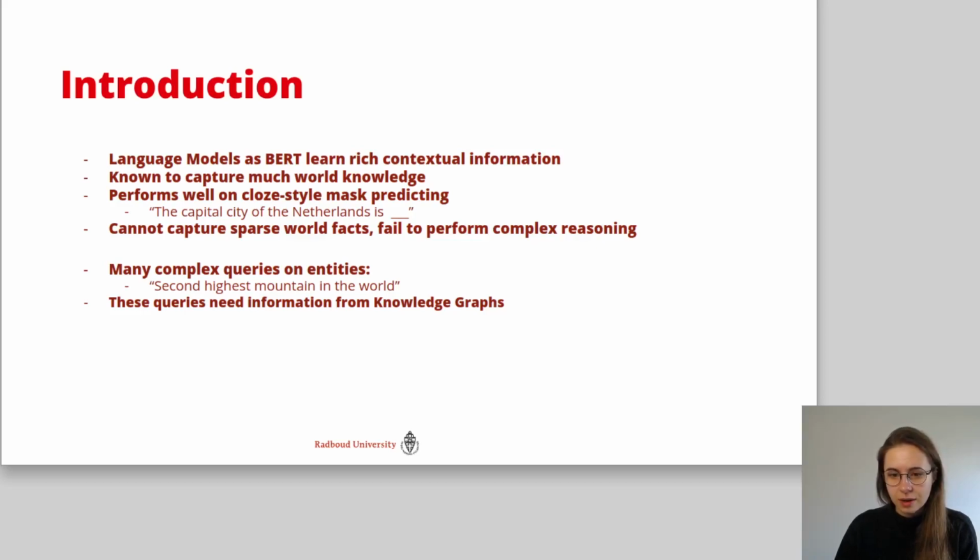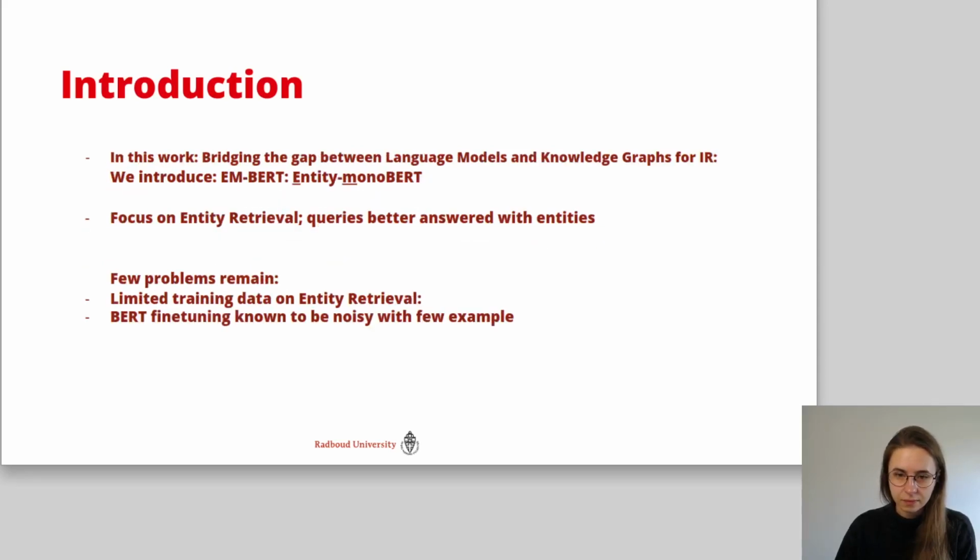Many complex queries users have are on entities. For example, the second highest mountain in the world has as answer the entity K2. These queries need information of the knowledge graph, which BERT currently lacks. That is why in this work we try to bridge the gap between the language models and knowledge graph for information retrieval. We introduce our model EMBERT, which is entity monoBERT. We focus on entity retrieval in this work, which are queries best answered by an entity from a knowledge graph.